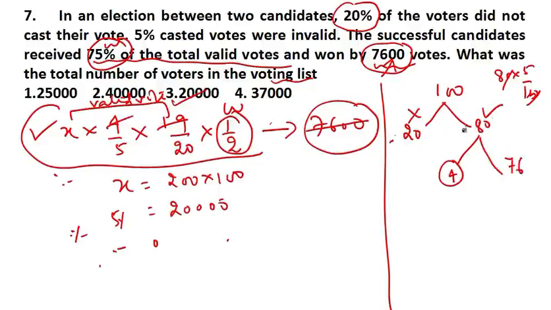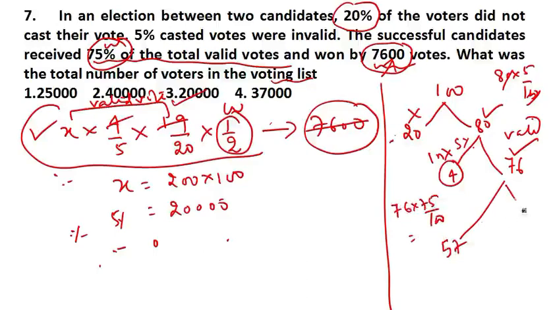Now it is saying that 5% is invalid. 5% of 80, which is 4, is invalid. So this is invalid and this is valid. Just minus it. You got 76 as valid. So the winner got 75% of the valid vote. Again you cannot write 75% here. You have to take 75% of 76. If you take 75% of 76, you get 57.